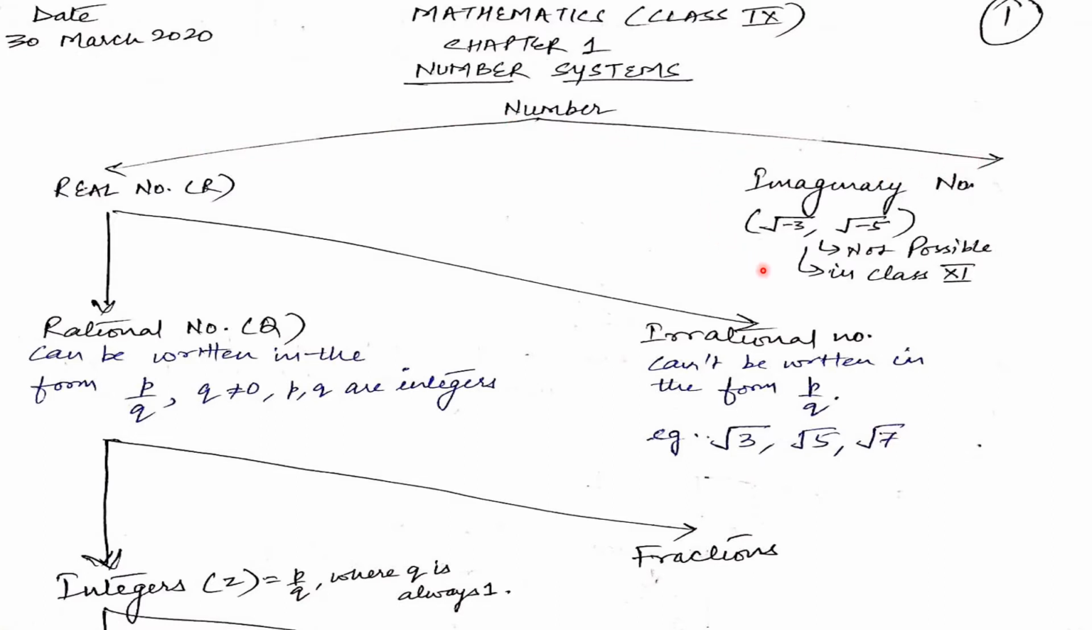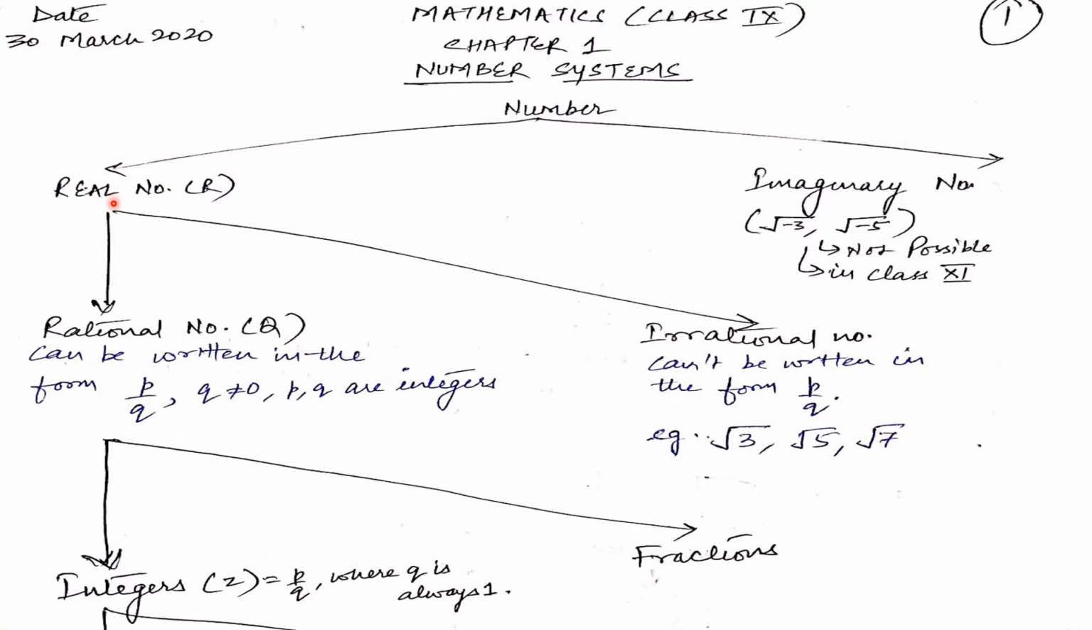Imaginary numbers are not in our course of class 9th. They will come in class 11th. Numbers like under root minus 3, under root minus 5, which are not possible, are called imaginary numbers. These numbers are not possible because there is no number whose square is negative. We will deal with these numbers in class 11, so you can leave it now. The numbers we have been studying from class first are real numbers.